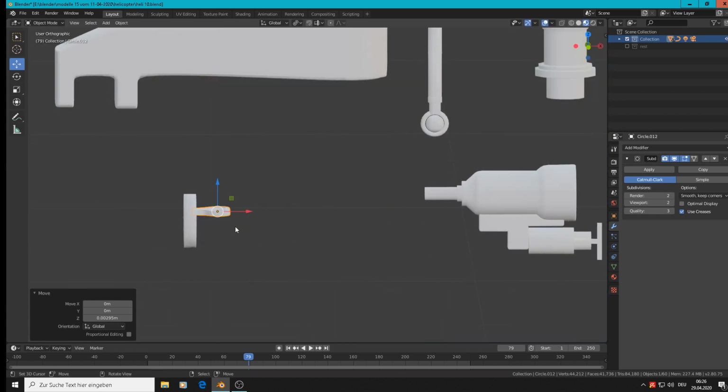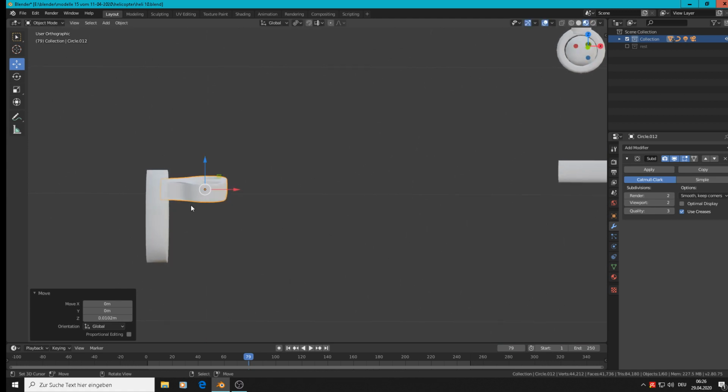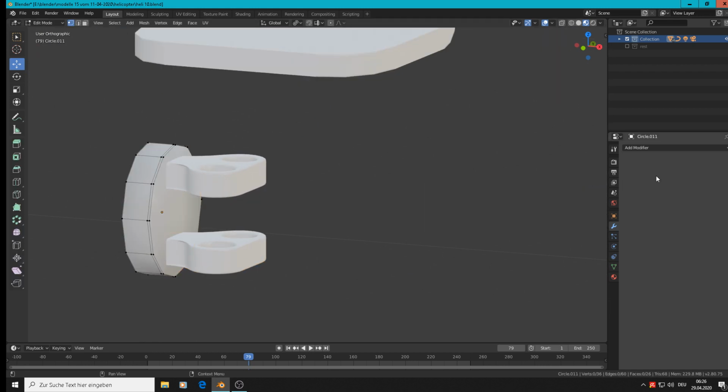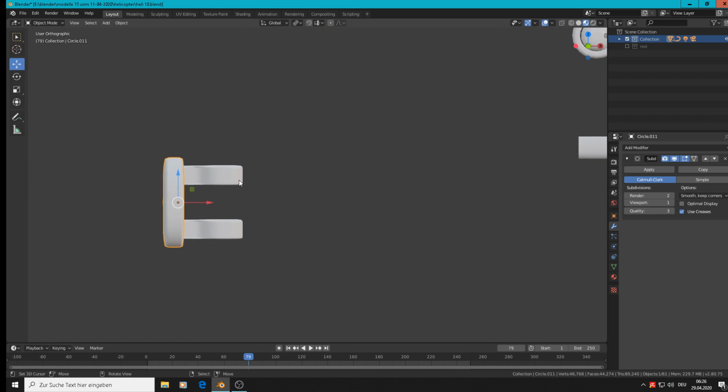Good, so that means scale Z, switch like that, and then Shift D, there's one down there, and that is this thing. Here we can also use a Subdivision Surface modifier, and then we have a nicely rounded piece of something.